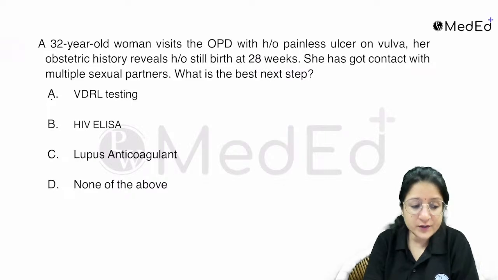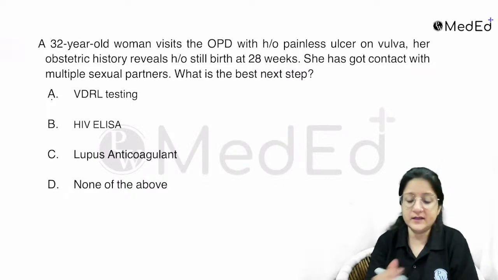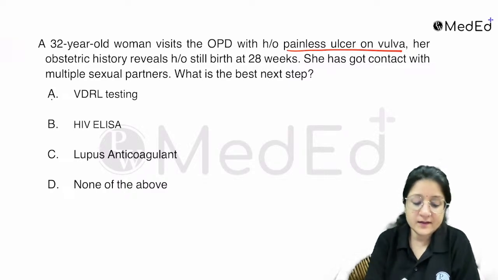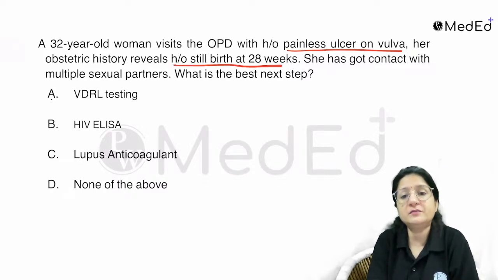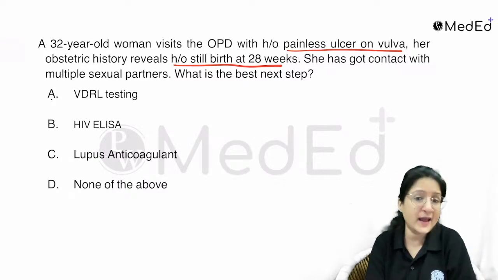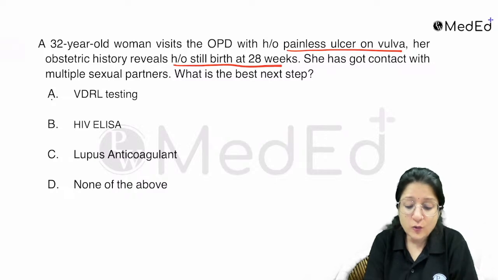Next question: a 32-year-old woman visits the OP with a history of a painless ulcer on the vulva. Her obstetric history reveals a history of stillbirth at 28 weeks. She has had contact with multiple sexual partners. Next best step? So many clues in the question.